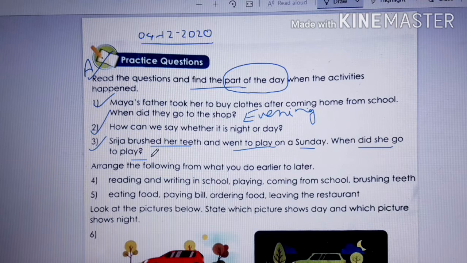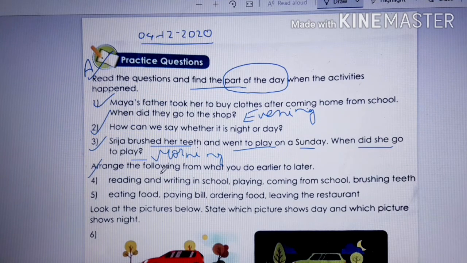In the morning, right? So she brushed her teeth in the morning and after that she went to play. So which part of the day was it? Morning. Clear? Because it was Sunday, it can't be school, right? So after brushing her teeth, she went to play on a Sunday. Clear?